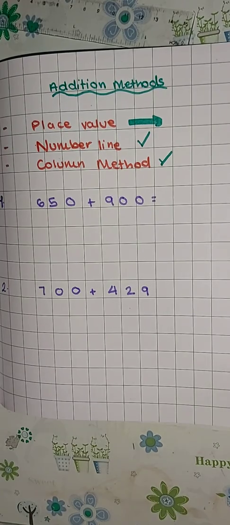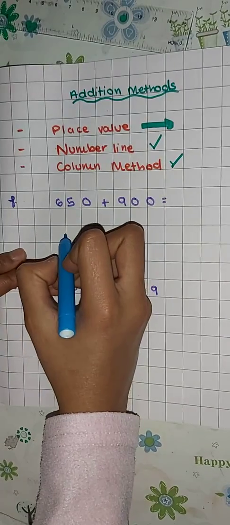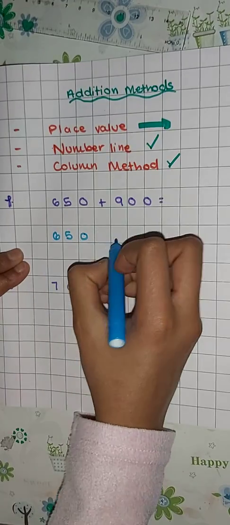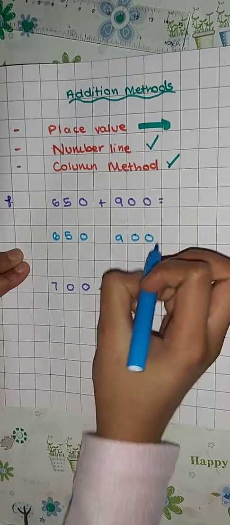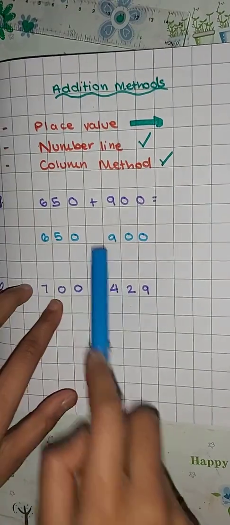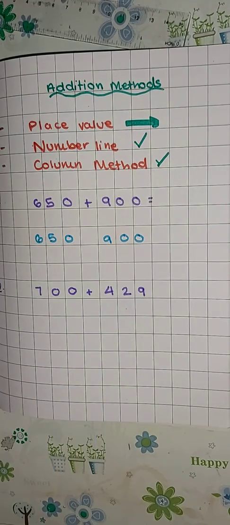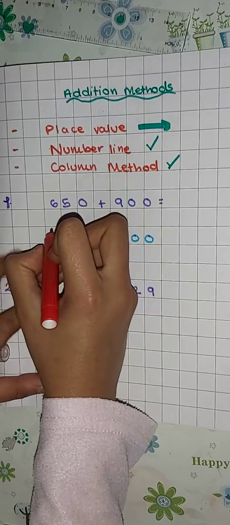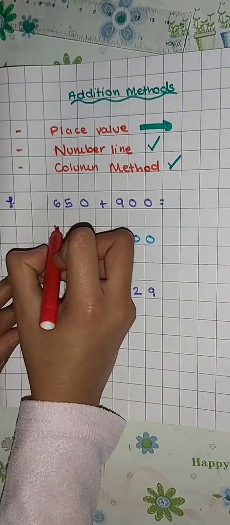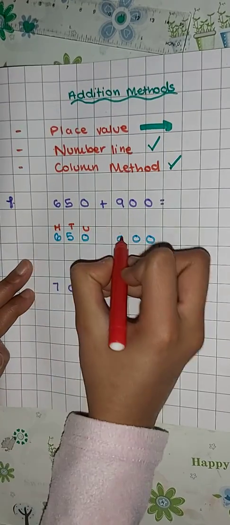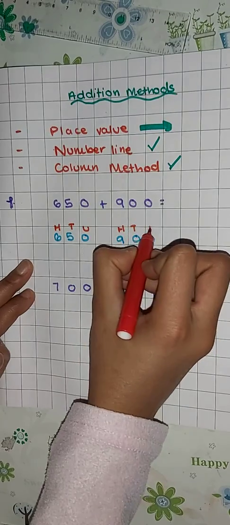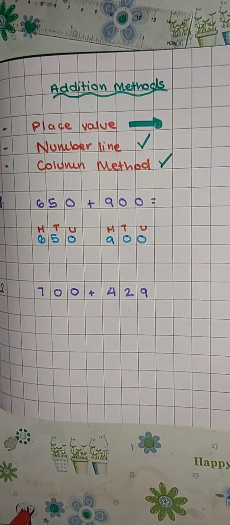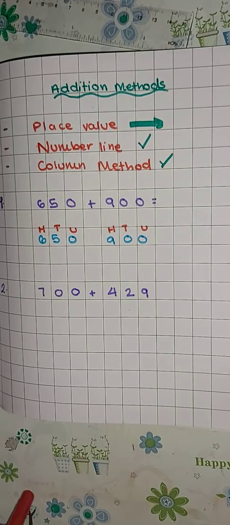Okay, for those who don't have a clue what place value method is, it's basically when you do 650 and 900. I've written both of my numbers down, but without the addition sign and the equal sign. Now, I'm going to label HTU. That's basically hundreds, tens, units, hundreds, tens, units. In my previous videos, I did say units, you could change them to ones if you prefer, but I prefer units because that's what I learned in school.